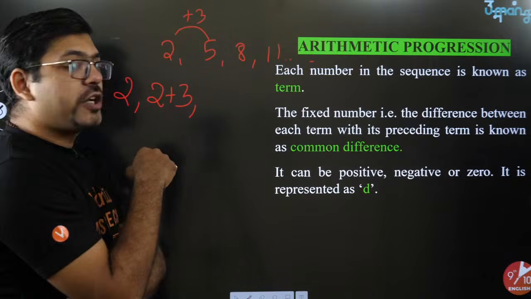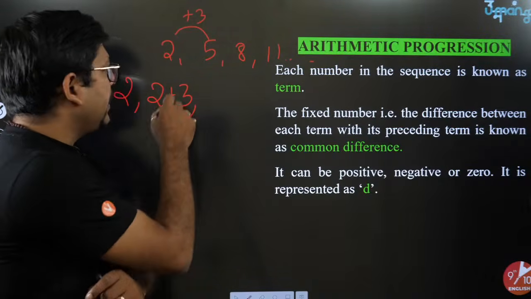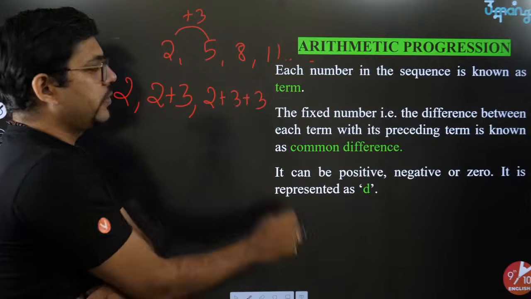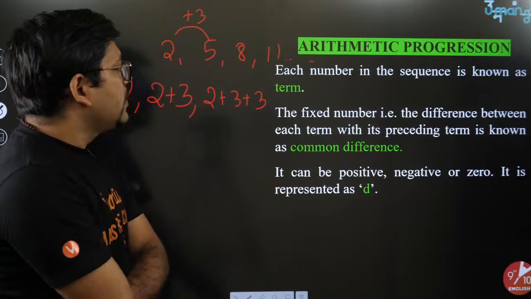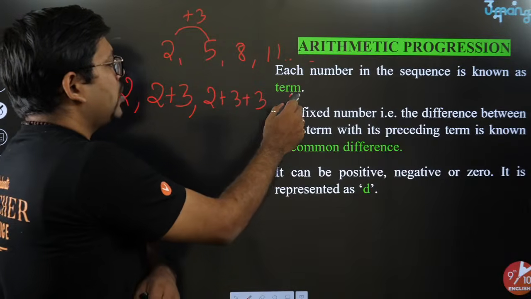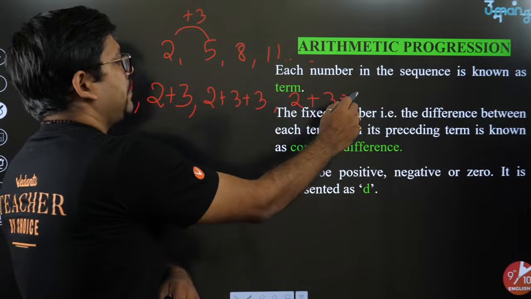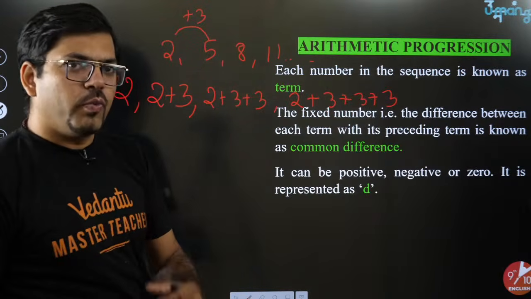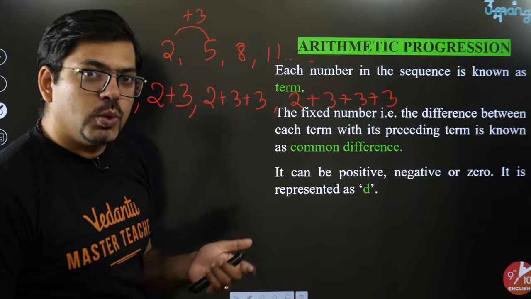Now, moving ahead, this is 2 plus 3. Similarly, for the 8, can you write 2 plus 3 plus 3? That is 2 plus 2 times 3. Yeah. Similarly, for 11, can you write 2 plus 3 plus 3 plus 3? That is 2 plus 3 times 3. Now, which type of pattern do I want to show you?